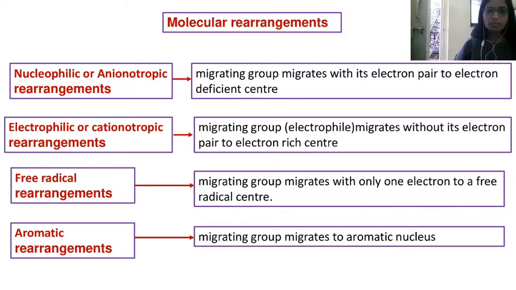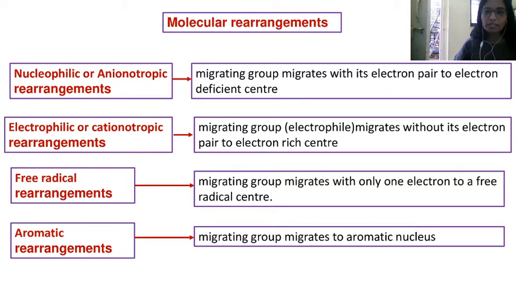In a nucleophilic rearrangement, the migrating group migrates with its electron pair to an electron deficient center. It carries an electron pair and with that it migrates towards the electron deficient center.